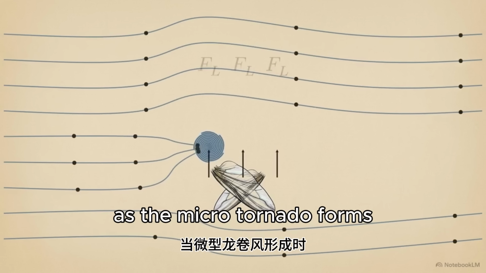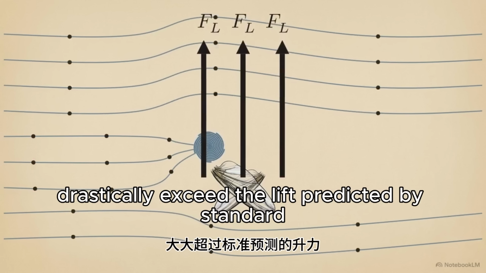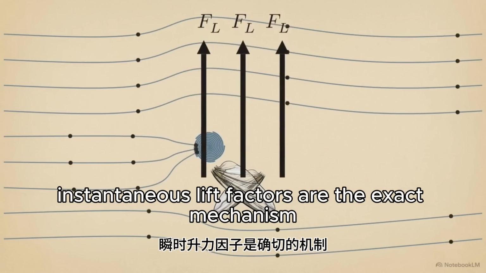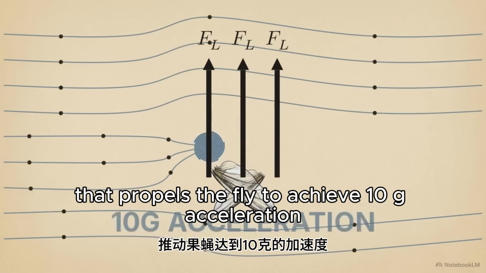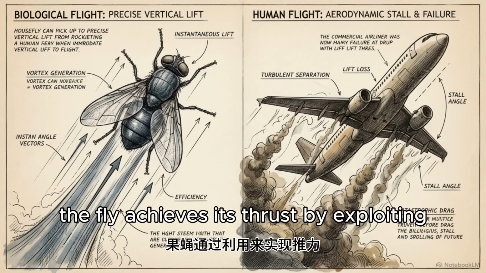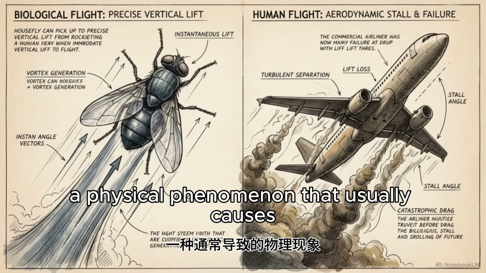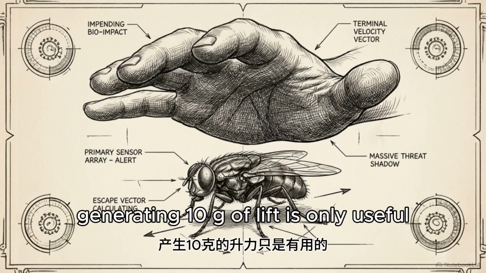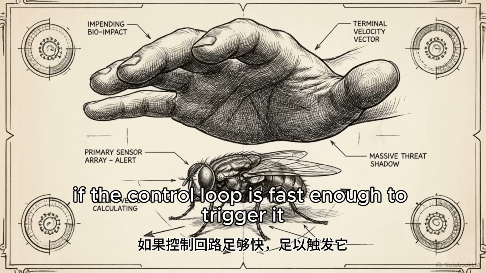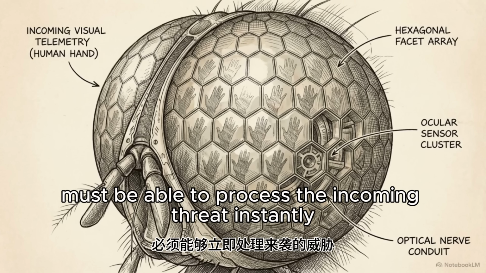As the microtornado forms, these spiking lift force vectors, represented here as F sub L, drastically exceed the lift predicted by standard aerodynamic models. These instantaneous lift vectors are the exact mechanism that propels the fly to achieve 10G acceleration. The fly achieves its thrust by exploiting aerodynamic stalls, a physical phenomenon that usually causes human aircraft to lose control. Generating 10G of lift is only useful if the control loop is fast enough to trigger it before a swat connects. The platform must be able to process the incoming threat instantly.